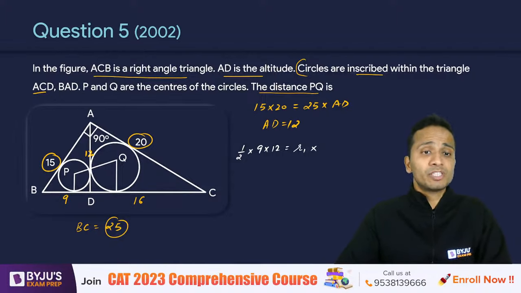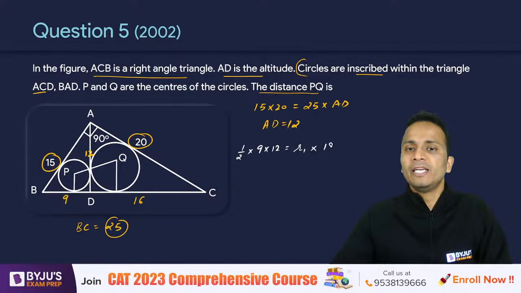Semi-perimeter is sum of the sides, which is 36 divided by 2, that is 18. So R1 का value कितना आ जाएगा? It will come out to be, let's calculate, 12 upon 4, that is 3, using this equation.